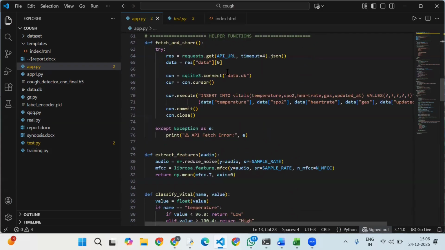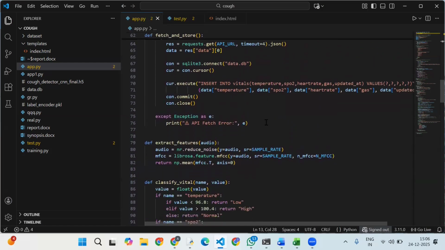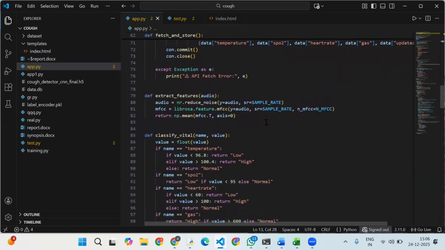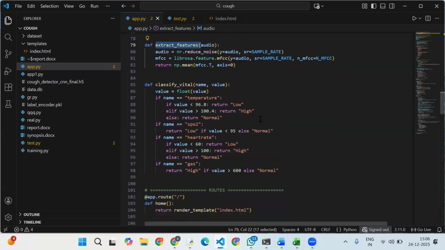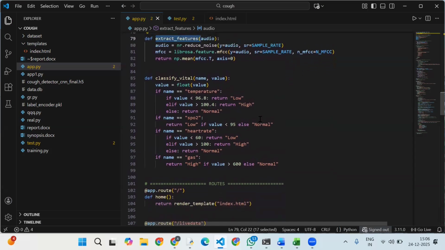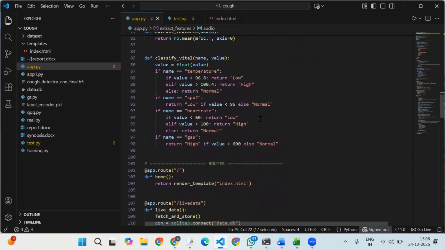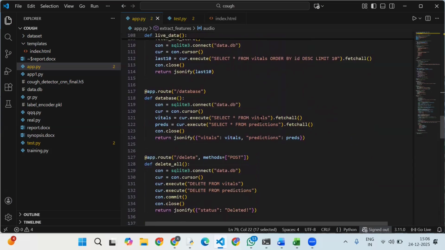So these are the helper functions. These will help us to store the data in the database. Once you click the live button, audio will be captured. From the audio we extract the features, then we reduce the background noise and pre-process it. Based on that, we classify whether it is a predicted cough or not.